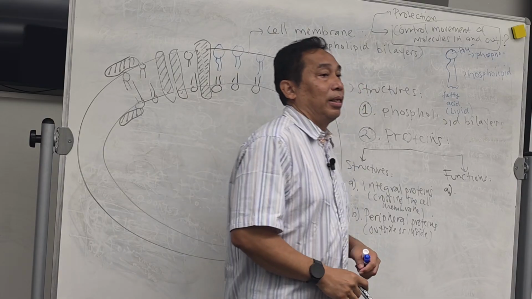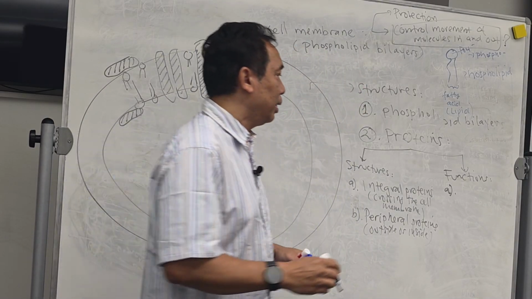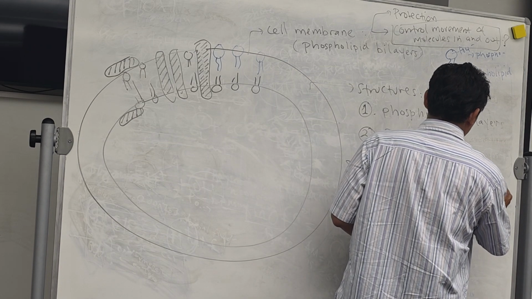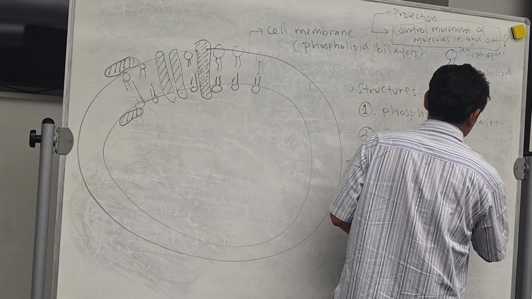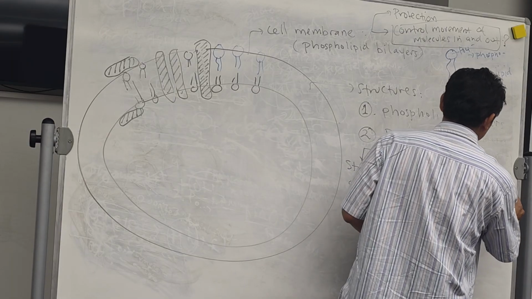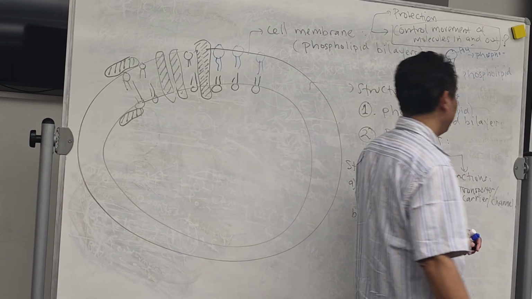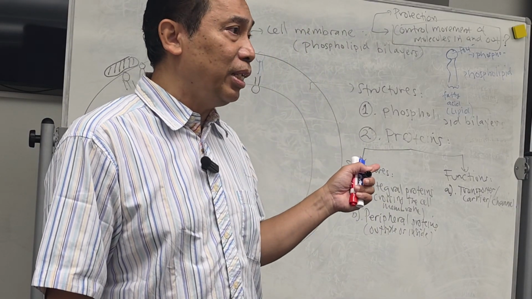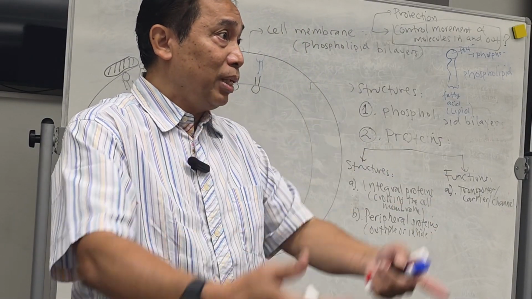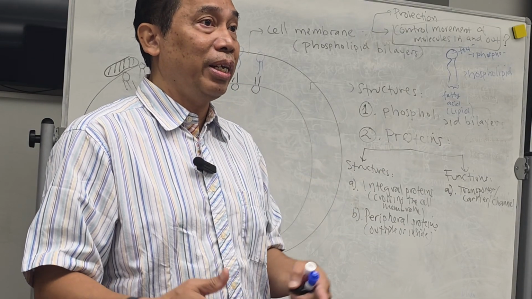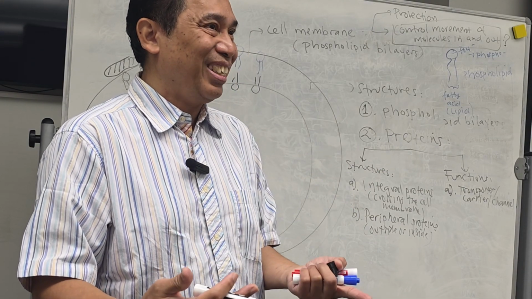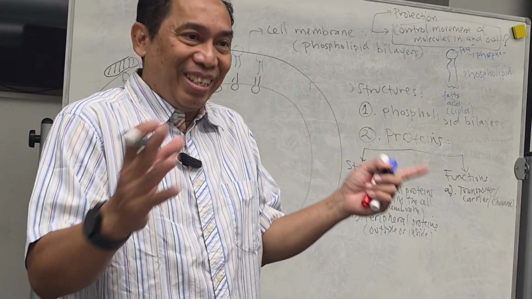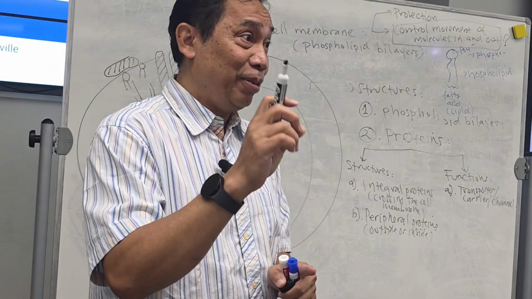Okay. The first one is called the transporter or carrier or channel. So basically, the first function over here is to allow the movement or to carry molecules, whether inside or outside. They are carrier, they are transporter, or maybe they are channel. You get this one? Easy, right?